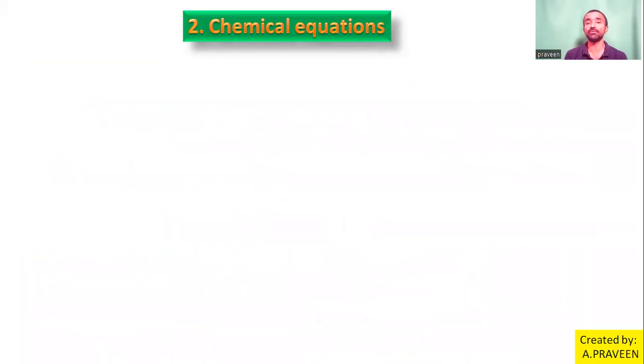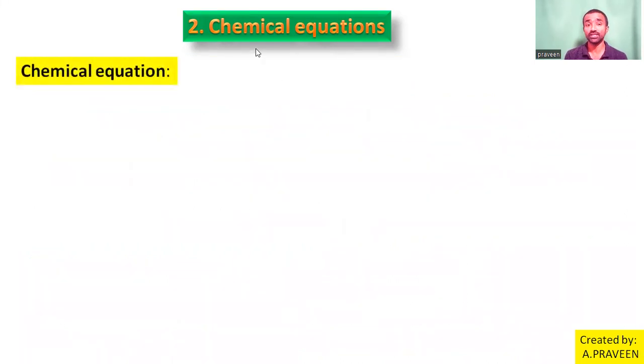Next, what is a chemical equation here? A chemical equation is very, very easy. It is a shorthand method by which we can represent the reaction using symbols and formulas. So the definition of a chemical equation is a representation of a reaction.